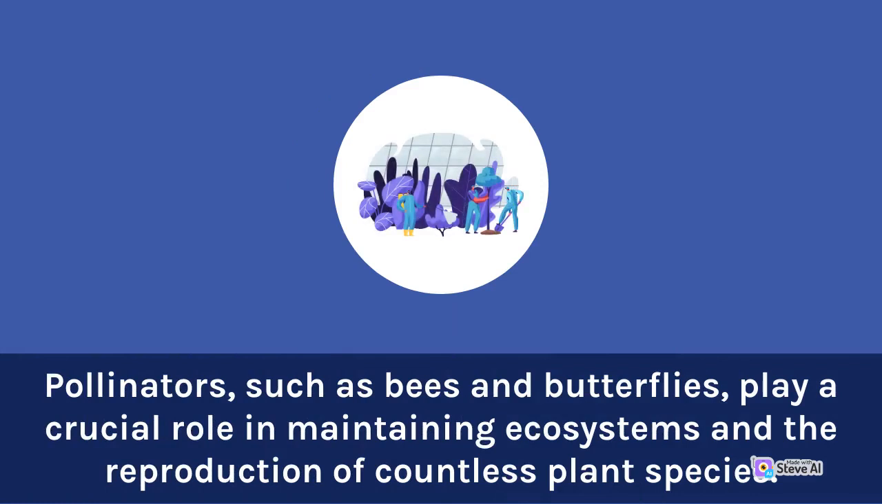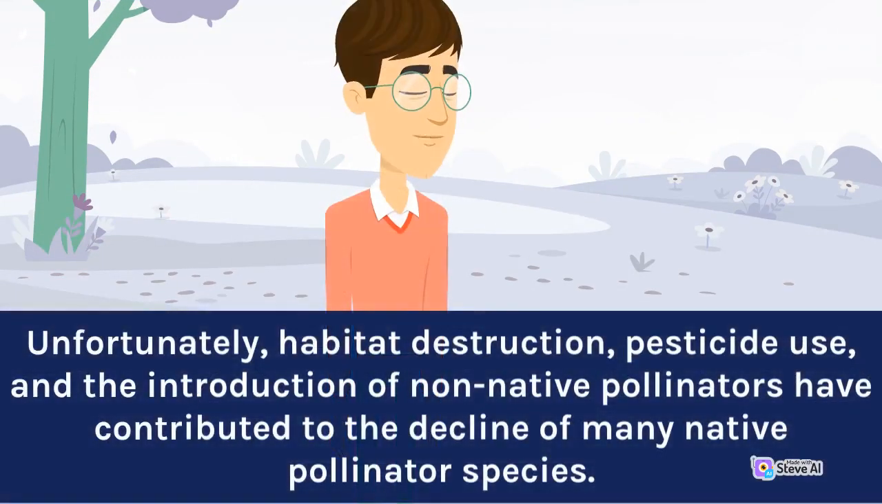Pollinators, such as bees and butterflies, play a crucial role in maintaining ecosystems and the reproduction of countless plant species. Unfortunately, habitat destruction, pesticide use, and the introduction of non-native pollinators have contributed to the decline of many native pollinator species.